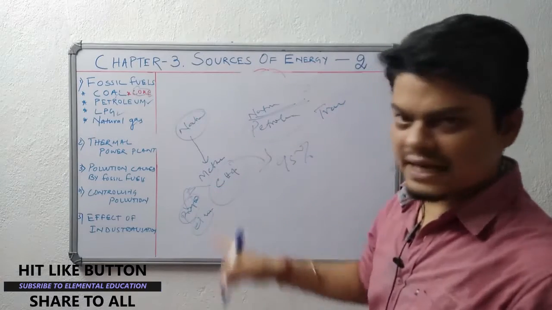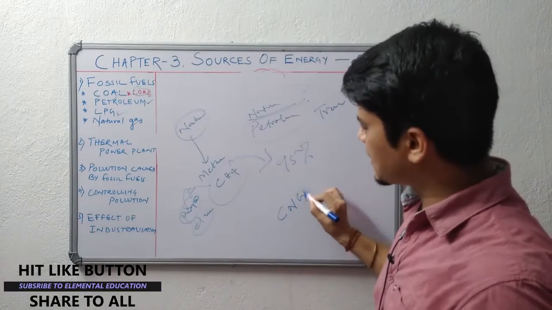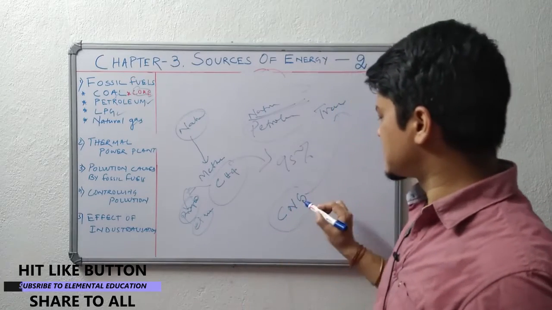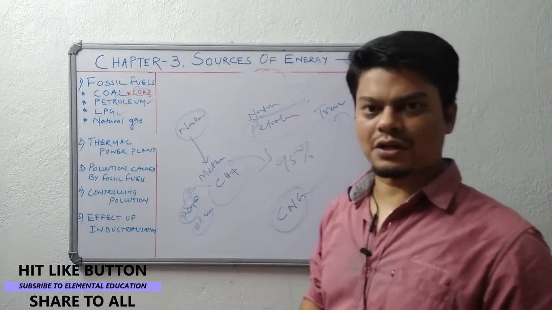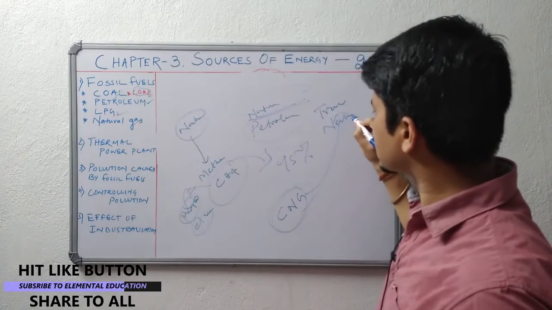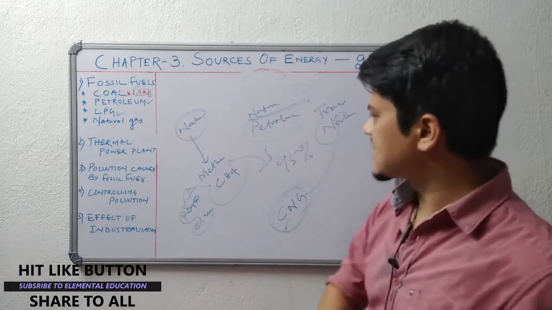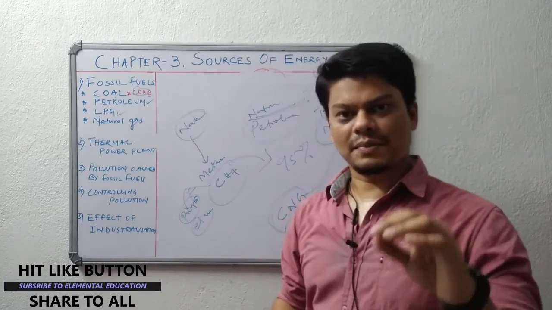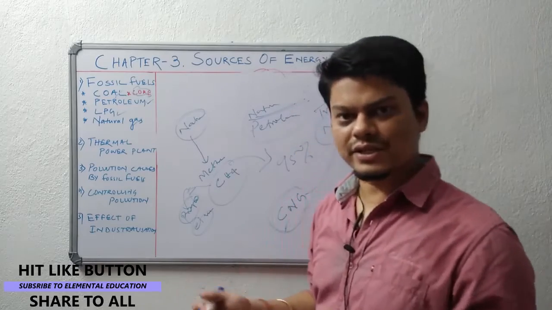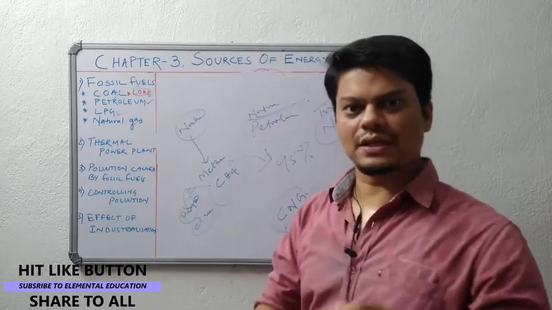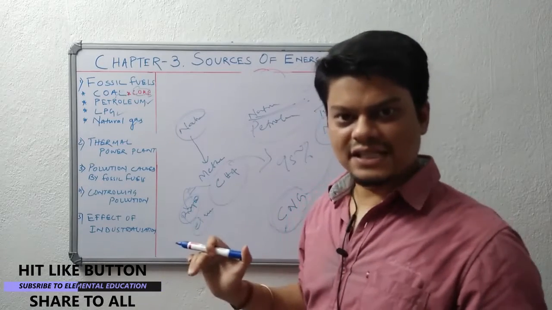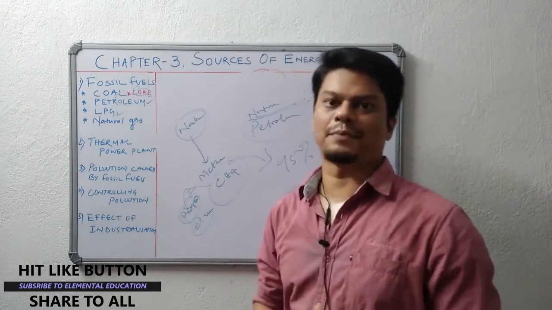When it is compressed, it is known as CNG, compressed natural gas. You might have heard that in some cities like Delhi and others, we are using CNG for transportation of our buses and trucks. That CNG is nothing but compressed natural gas. Sometimes it is used in our homes also. We might not know, but in some places they are using compressed natural gas instead of LPG for cooking. Mostly in India we are widely using CNG for transportation and for industrial appliances.